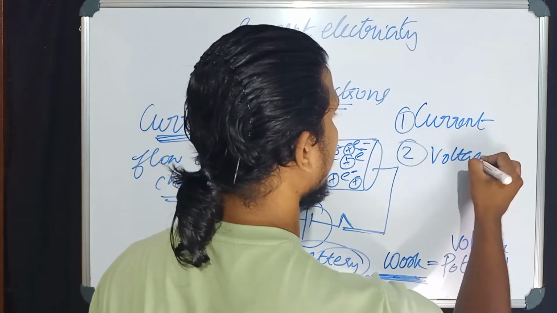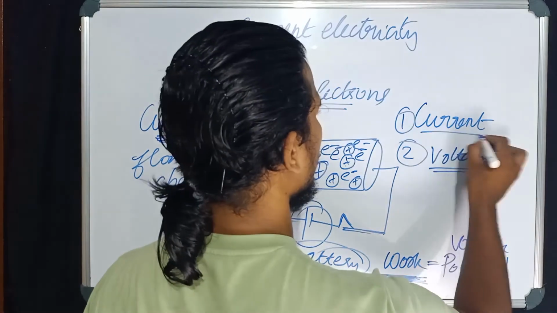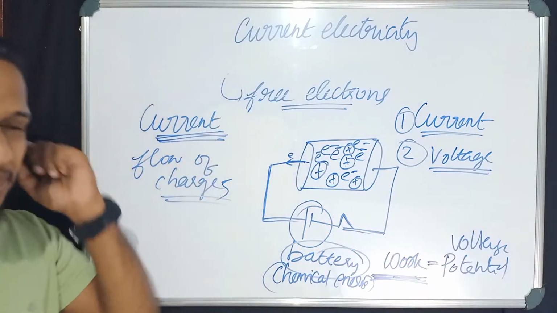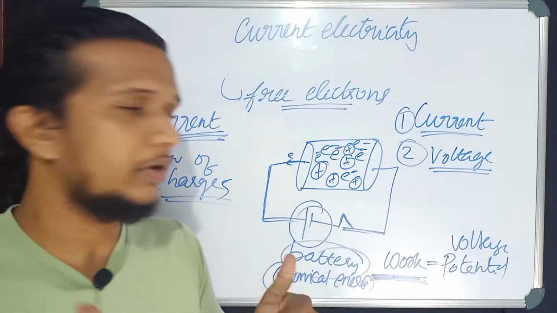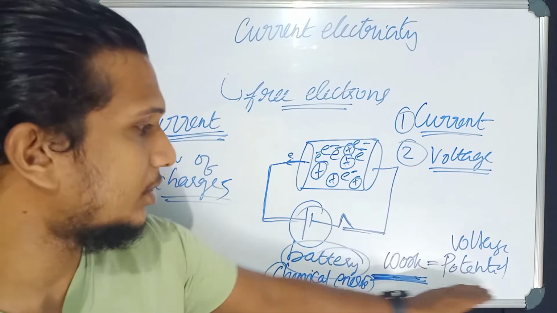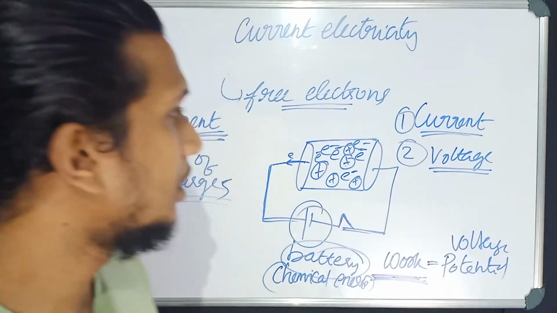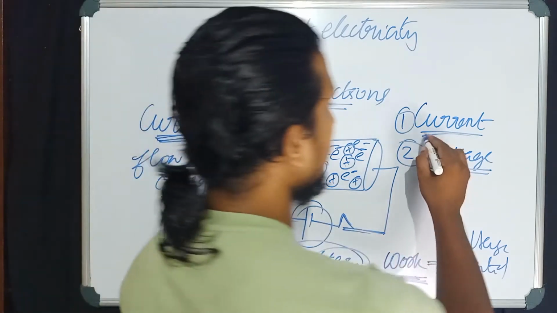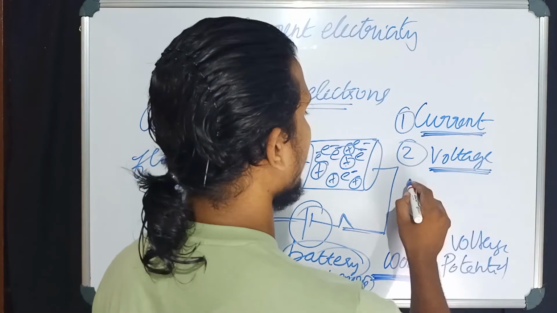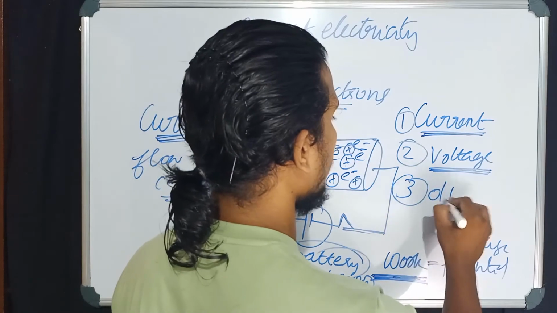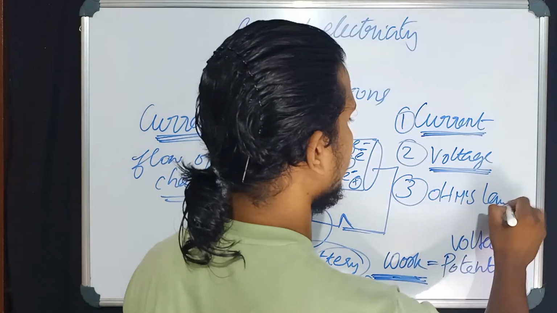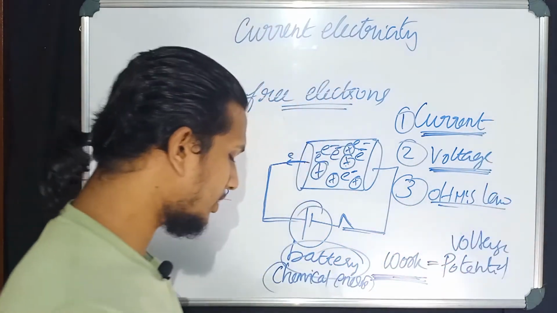It is not that difficult, but you should know the concept. You'll understand, I'm sure. You'll understand what is meant by potential. So today's discussion is all about current. Then we will discuss what is meant by potential, and one more thing, that is Ohm's law. So these are the three things we are going to discuss in this class.